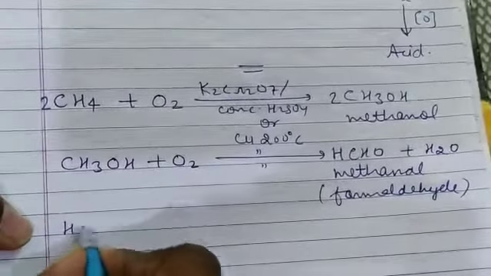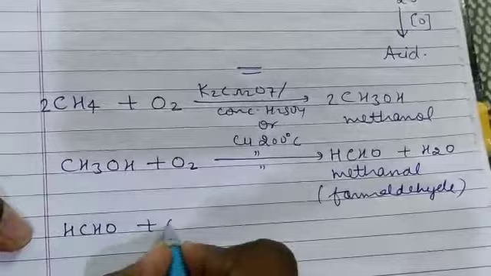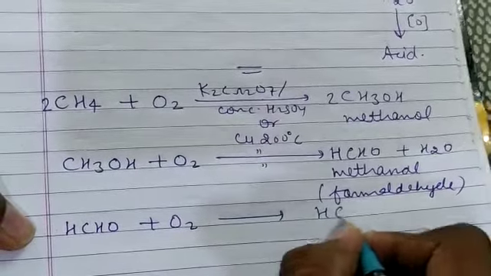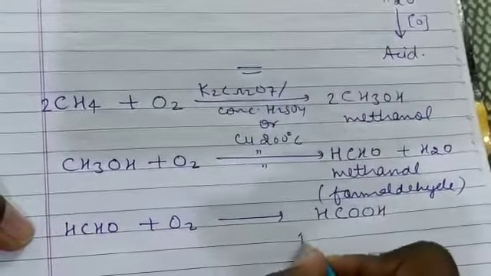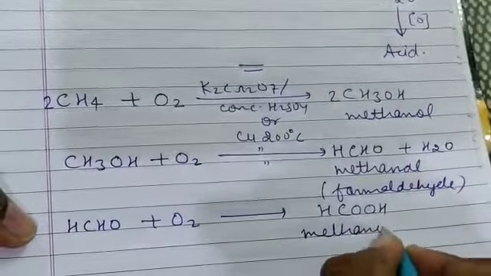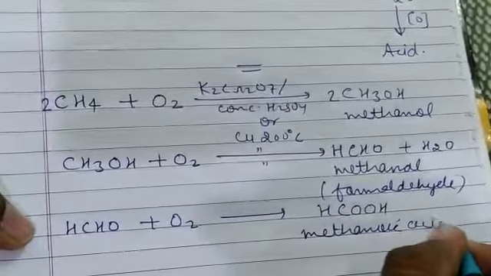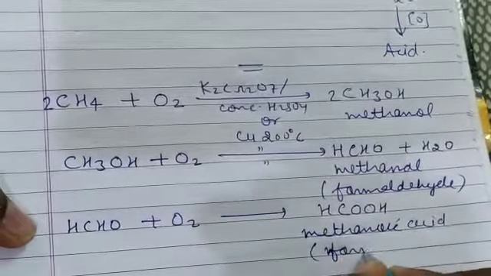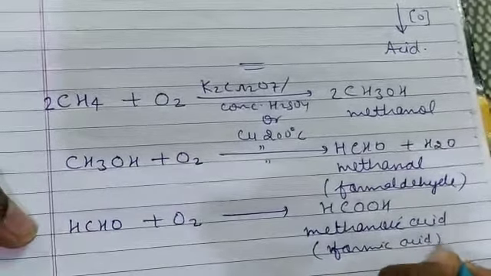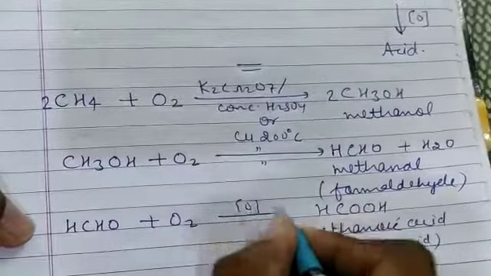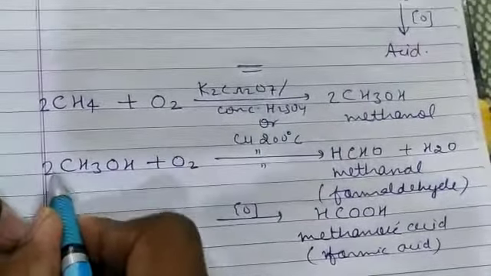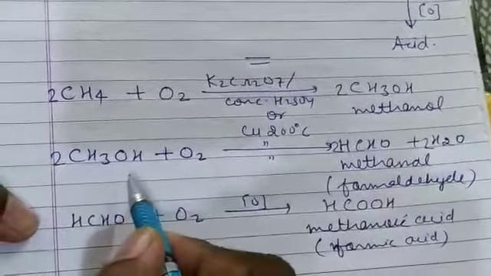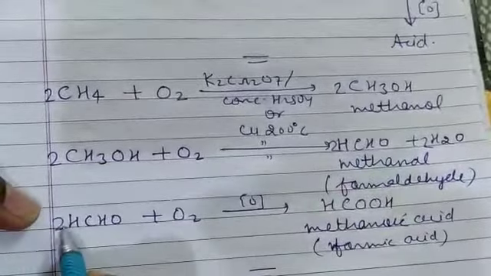At last, HCHO on oxidation gives acid of the same number of carbon, that is HCOOH. Its IUPAC name is methanoic acid. Its common name is formic acid. Under the same condition, and on balancing you will get 2 1 2 2. This is a so simple balancing, you can even learn it. 2 1 2 2. Similarly in this 2 1 2.